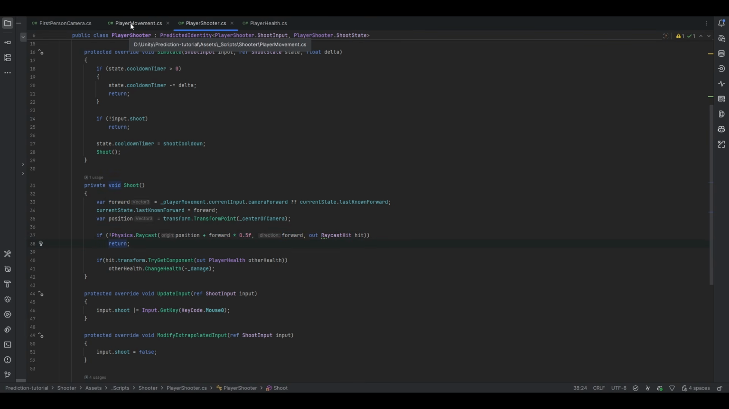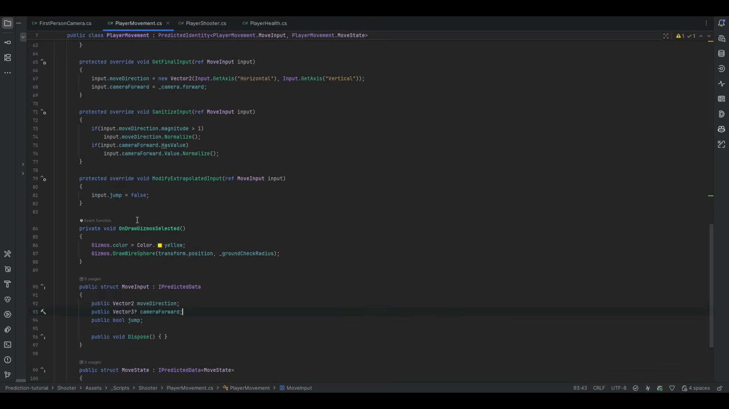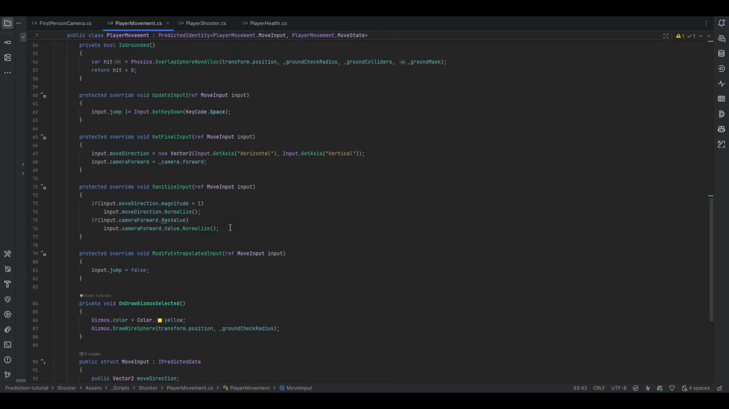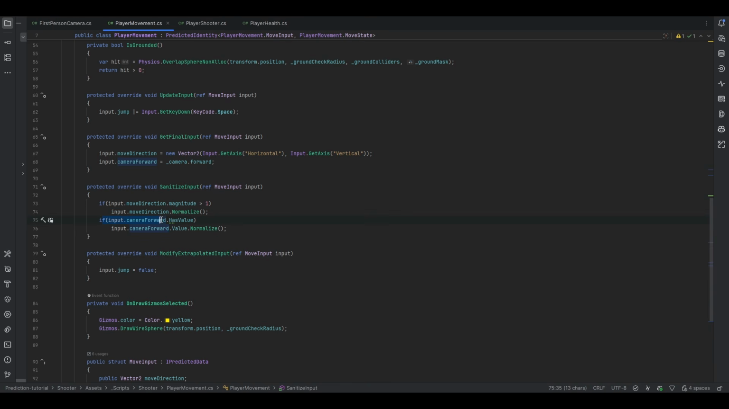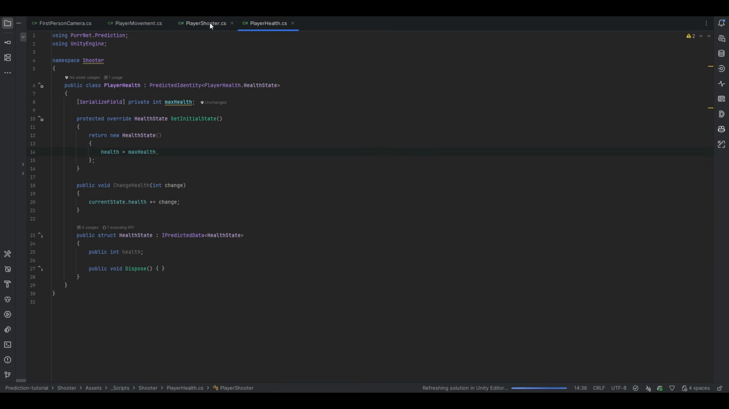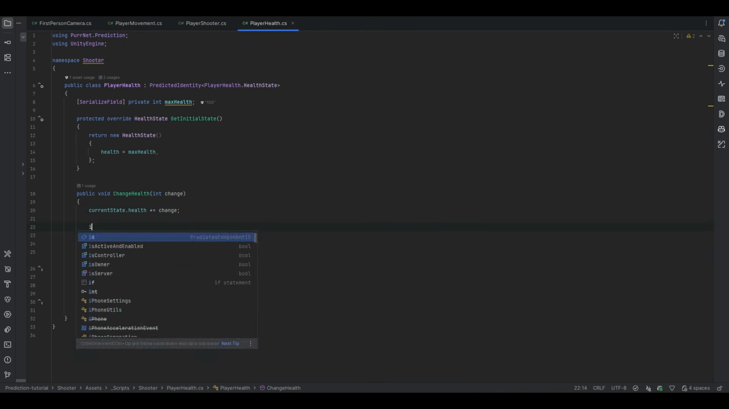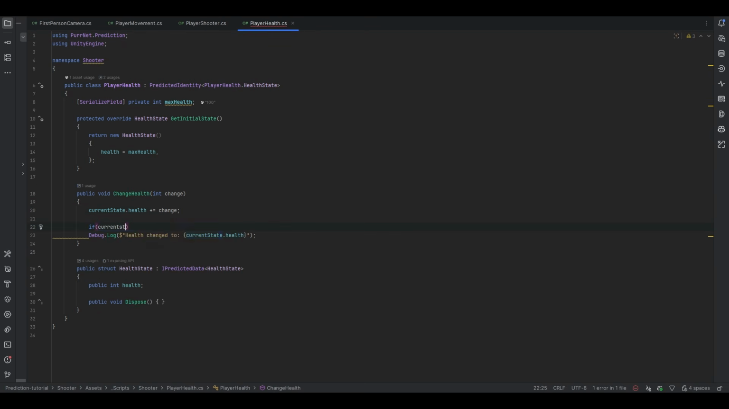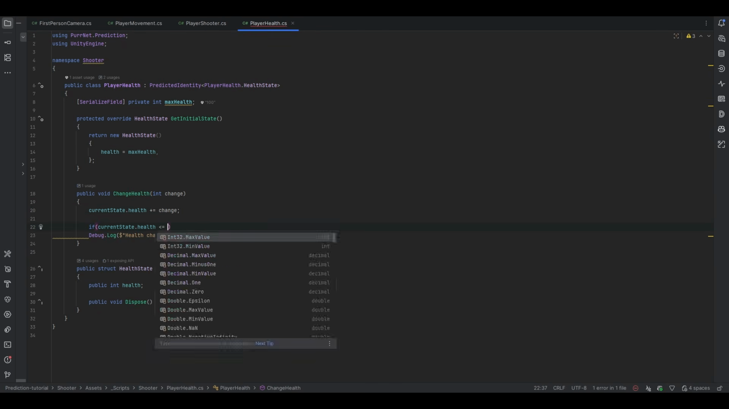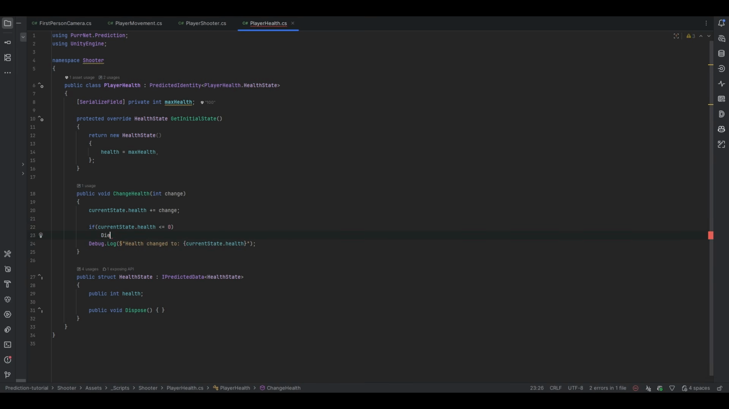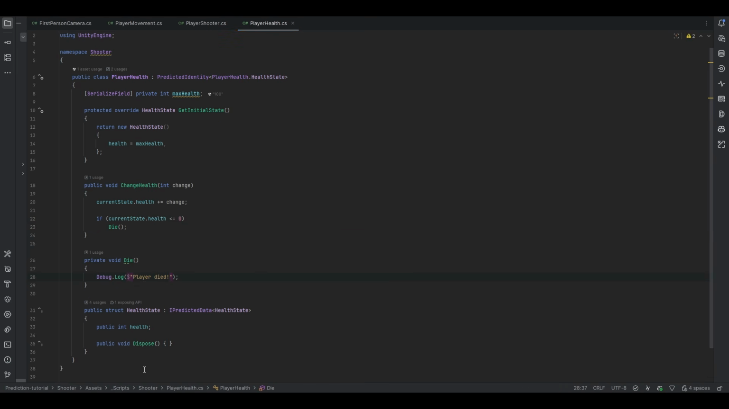And more importantly also, the forward, it's always good to just make sure that in the sanitize input, we're actually checking that the camera forward has a value, and if it does, we normalize it. Just making sure that the forward is normalized so it's not hackable either, right? It's always good to sanitize your input, making sure that it's not cheatable in any way. And then in PlayerHealth, now that ChangeHealth is being used, we can very easily do something like if current state health goes less than or equal to 0, then we do some kind of dying. So there we go, and that should mostly be it.